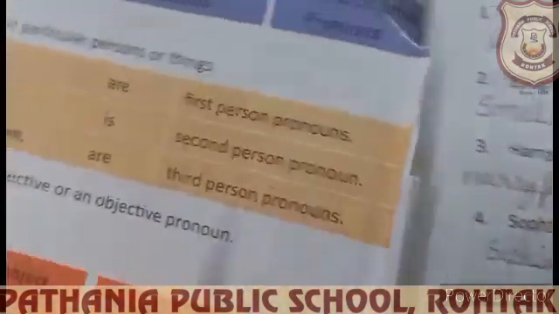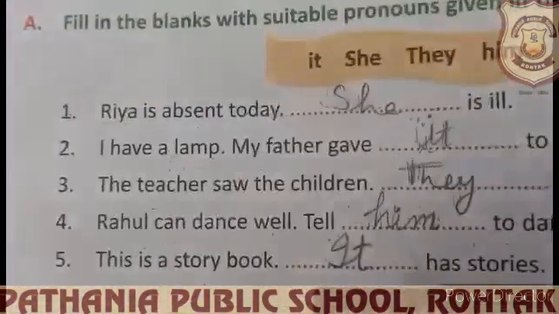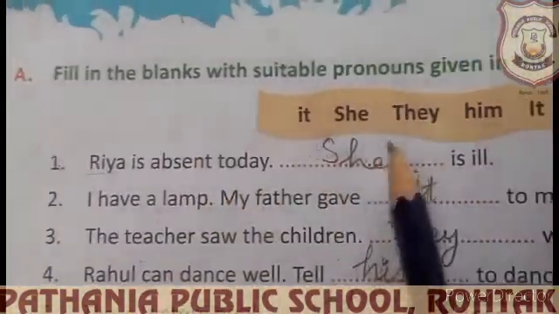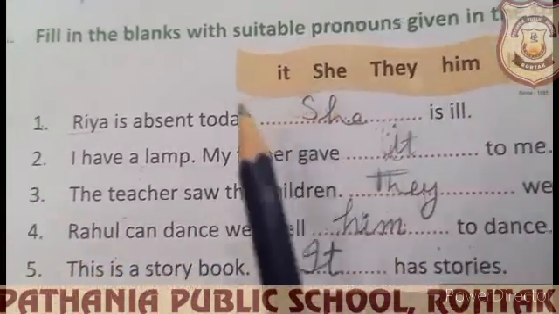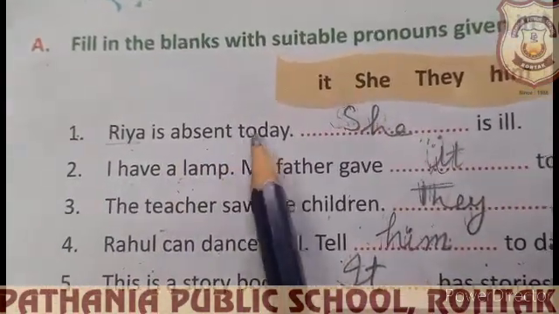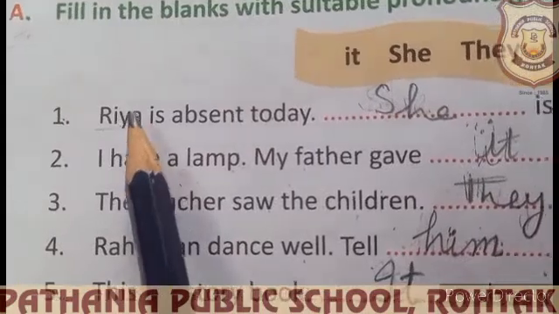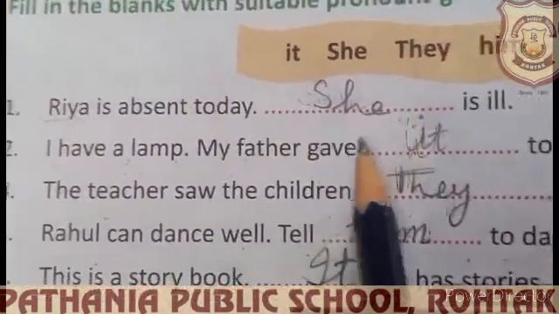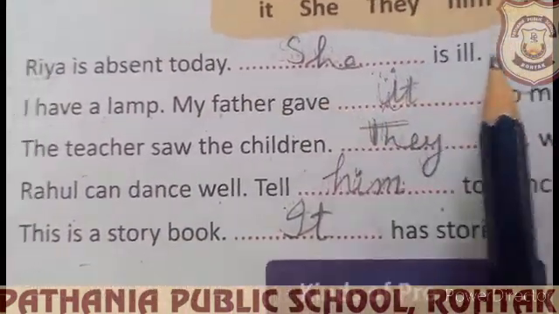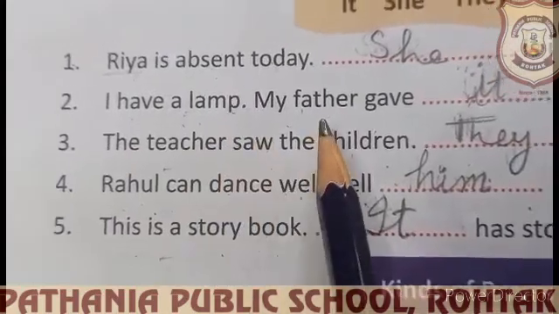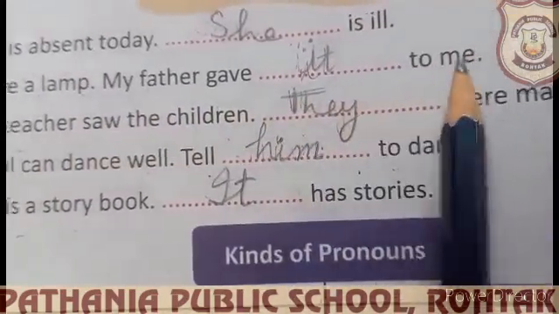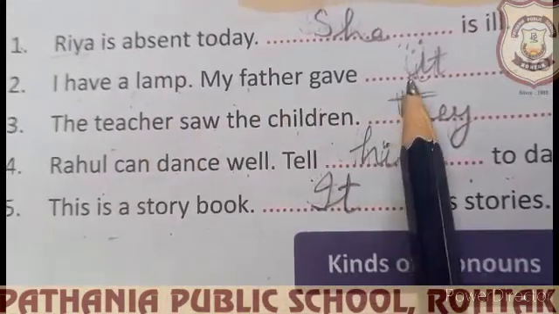Okay. Now coming on to exercise A, fill in the blanks with suitable pronouns given in the box. Ria is absent today. So Ria is the subject here. Ria is the noun. For Ria, we will use she. She is ill. I have a lamp. My father gave it to me. For lamp, we will use it.